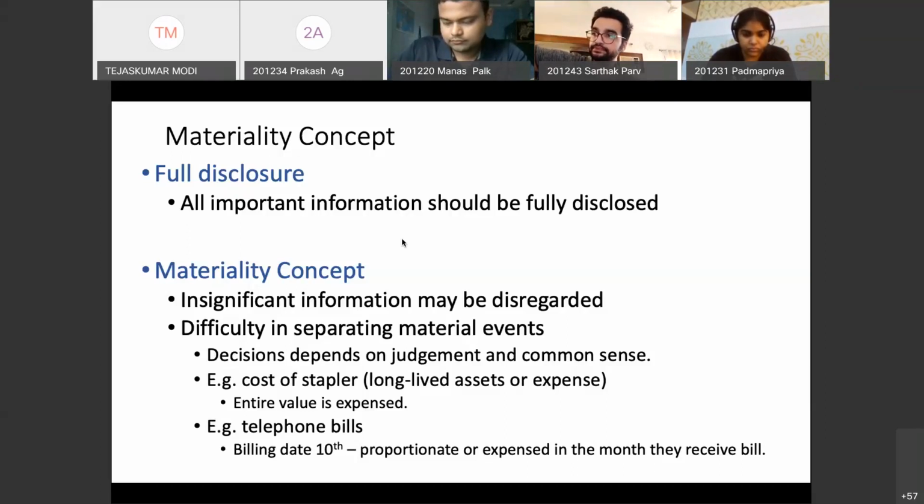Again, it is in line with full disclosure. All material information should be given. So all insignificant information may be disregarded. Now, I am not saying I'm not going to record it.